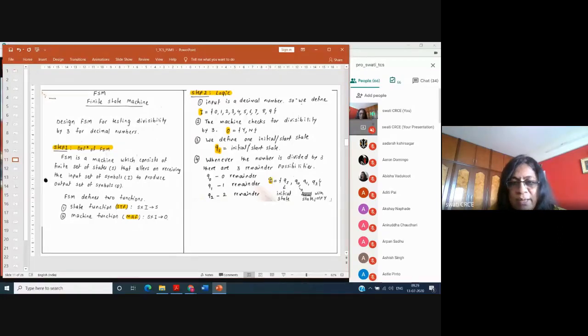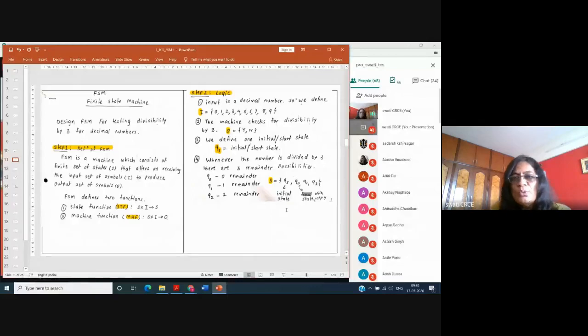So what is my capital S? Capital S will contain a total of 4 states. QS is the initial state, Q0 is the final state because remainder 0 means the number is divisible by 3, and this is the state where the output symbol will be generated as capital Y. Because the remainder is 0. And for Q1 and Q2, the output symbol generated is equal to N, where Q1 is 1 remainder, and Q2 is 2 remainder.